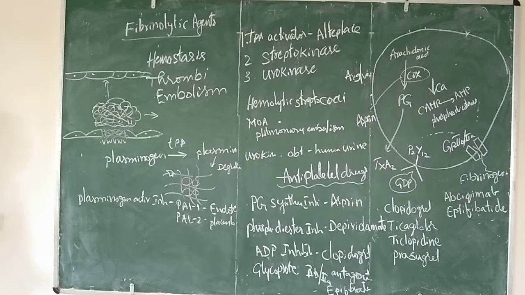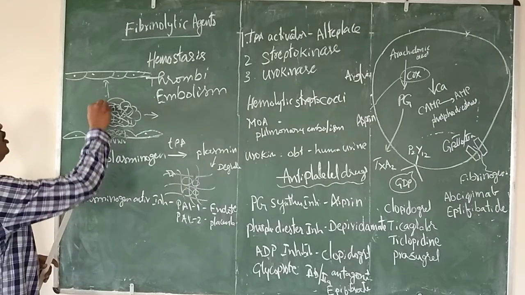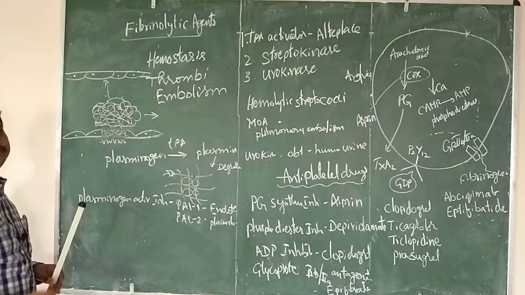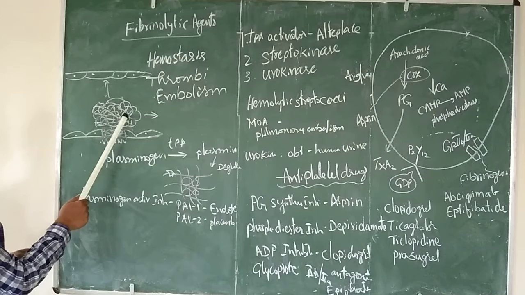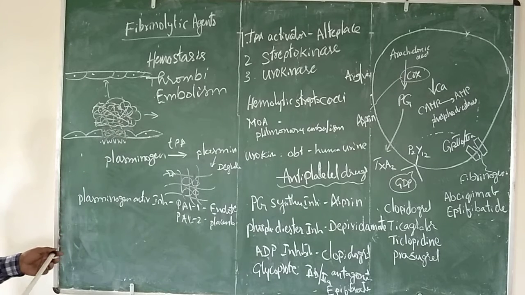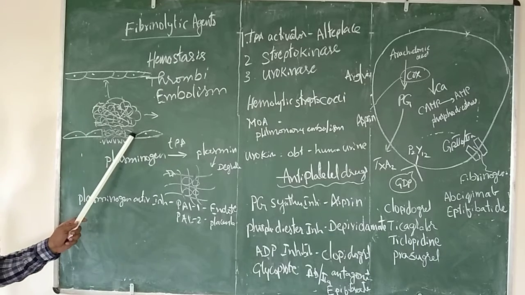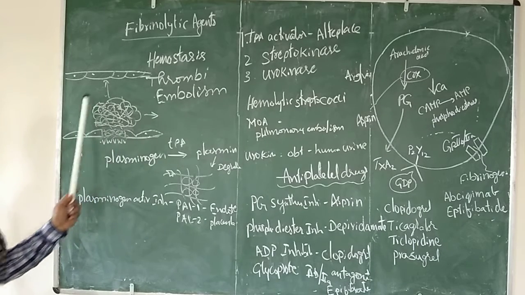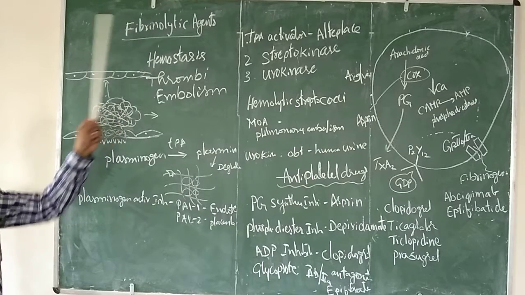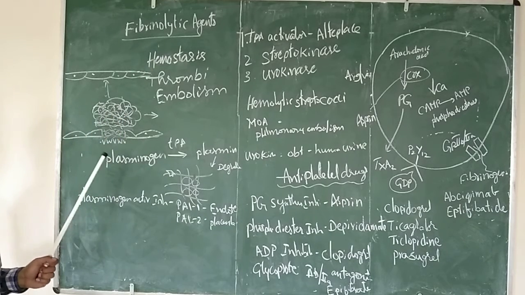To treat this, the basic thing is that we need to destroy or dissolve this clot. Okay, we need to dissolve this clot, then only can this be treated. So the agents which will break this clot, thrombi or embolism are said to be fibrinolytic agents. Now, fibrinolysis.